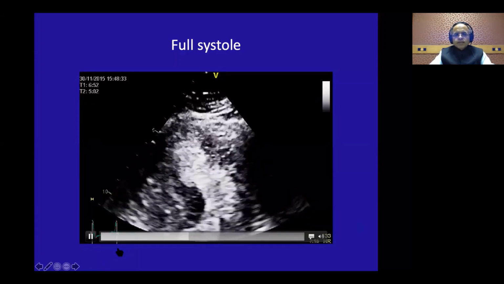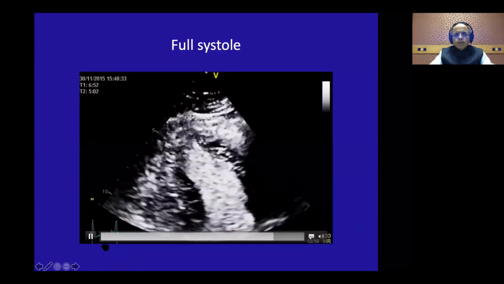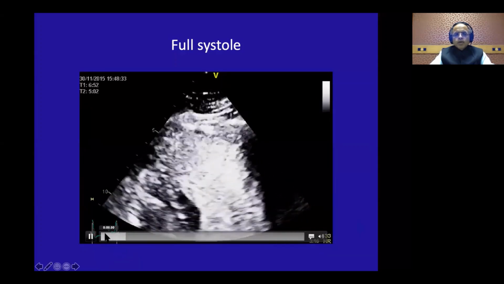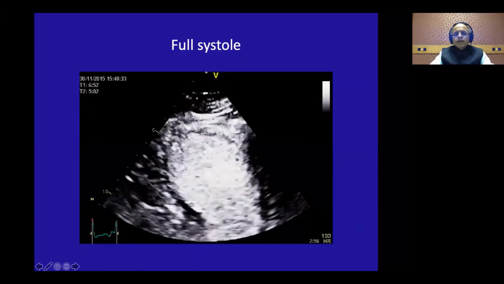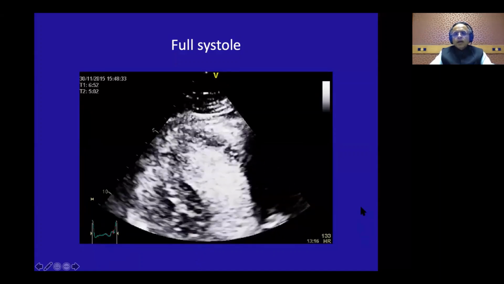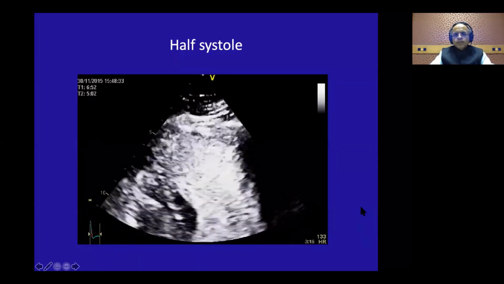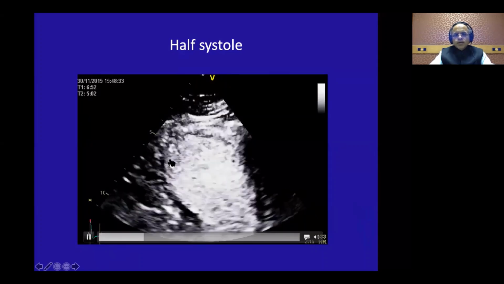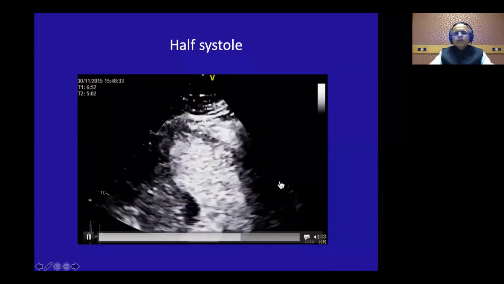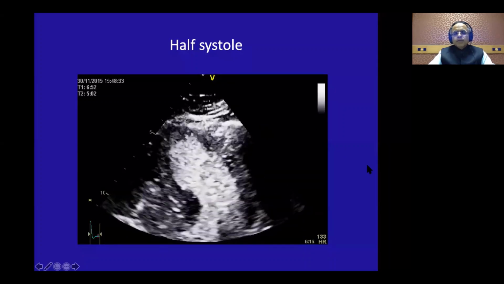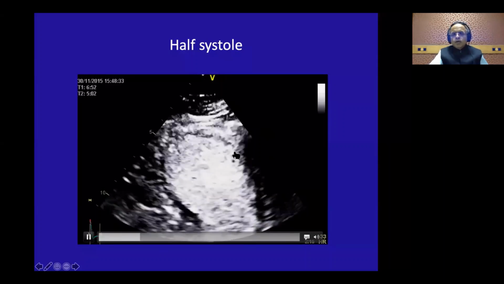Now, if I take this right cursor all the way up to the peak of the T wave, or on the upslope of the T wave, I will get the first 2/3 of systole. And what happens? Look at it. Now there is a very large area of akinesia. Okay, and you can reduce the motion to 30% or 40% to appreciate it much better. But look at the lateral wall; it has already taken off.